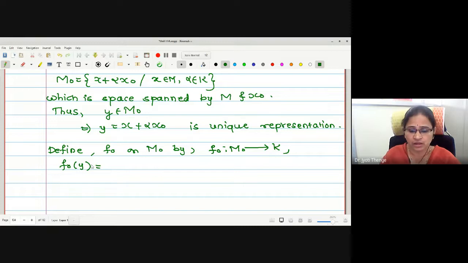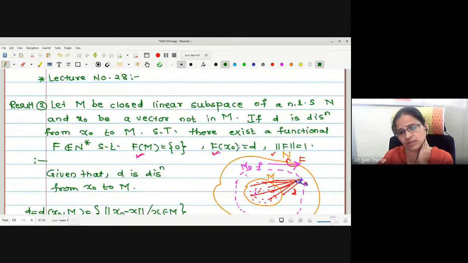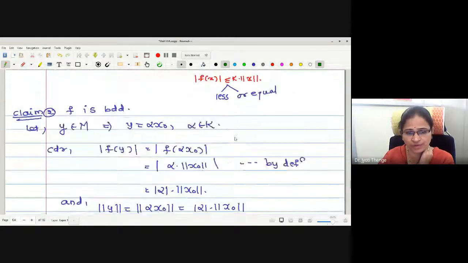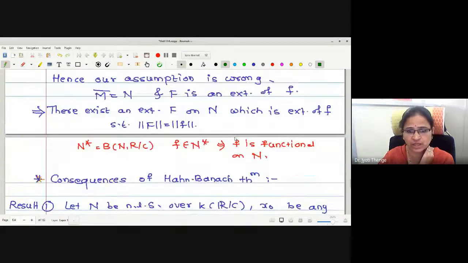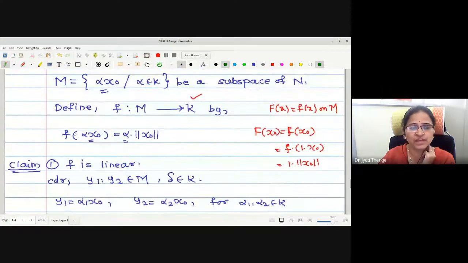Yes, we have to find out the value. We have to define this in such a way that F of X naught should be equal to D. Right now, let us check how we have defined it in the previous result. In order to show F of X naught is norm of X naught, we defined F of alpha X naught as alpha into norm of X naught. So if I wanted to find capital F of X naught, it is nothing but small f of X naught because of this extension property.